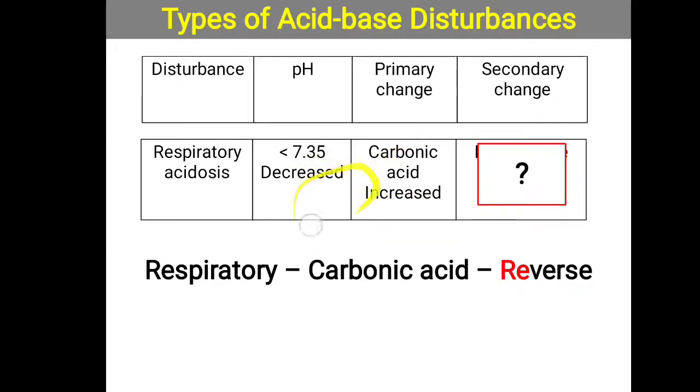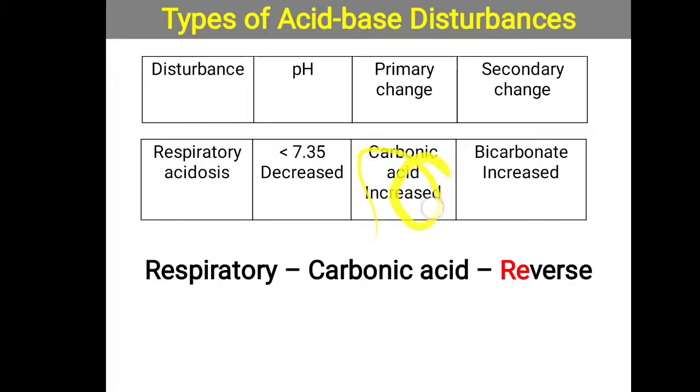So these primary changes in a reverse direction of the pH indicate respiratory, since reverse means respiratory. Here pH is low, so it is acidosis, and the primary change is in the reverse direction compared to pH, so it is respiratory acidosis. So that is the simple trick. For metabolic remember the same direction, and for respiratory remember the reverse direction. That simple trick will make it easy to correlate with which type of acid base disorder.